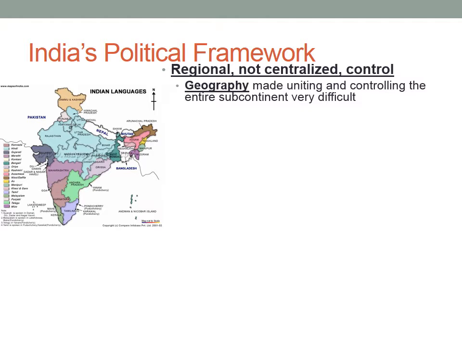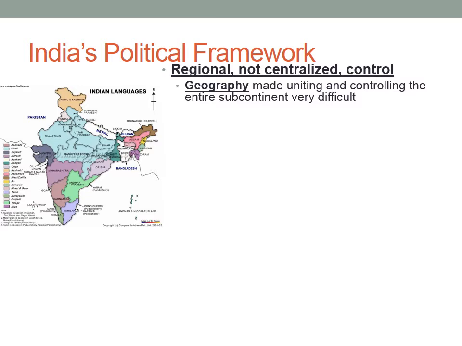You have the Himalayan mountains to the northeast. You have the Deccan Plateau in the middle. So it was very varied and divided as a nation. You have also diverse peoples with different languages, different beliefs. There's no common philosophical heritage. And so that's the reason that we see religion oftentimes being used to bring people together.